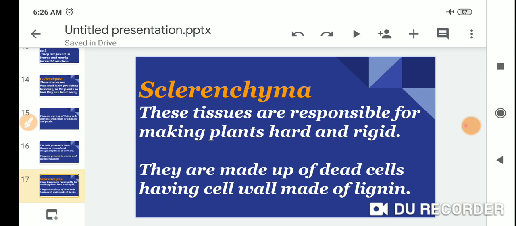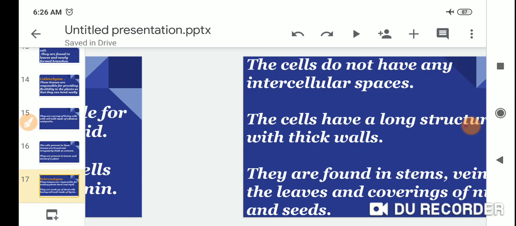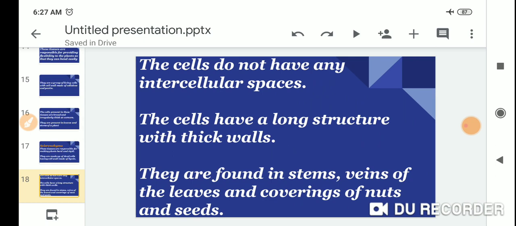They are made up of dead cells having a cell wall made of lignin. The cells do not have any intercellular space.